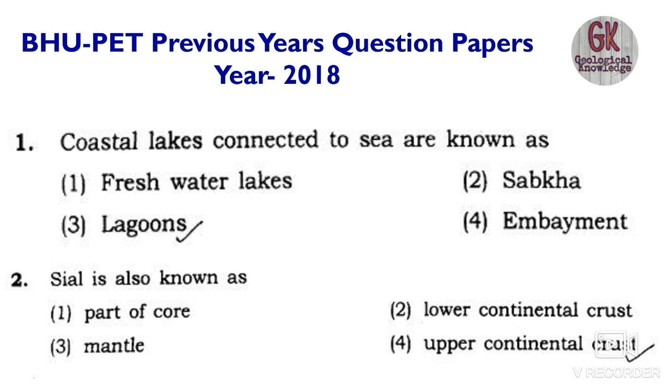We all know that in the continental region the crust can again be divided into two layers. The upper continental crust is less dense and granitic in character, and that is known as Sial. Under the oceans there are only sima layers. That's not the point of our discussion. You must understand only about Sial and sima. So the upper continental crust is the Sial.